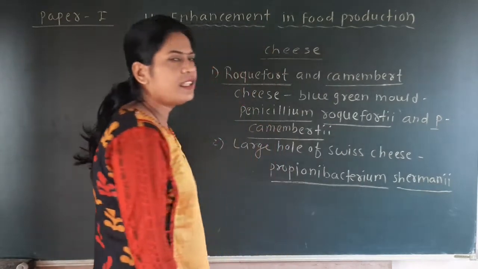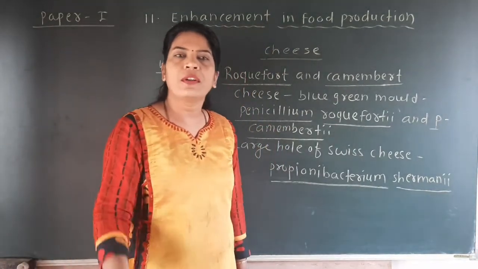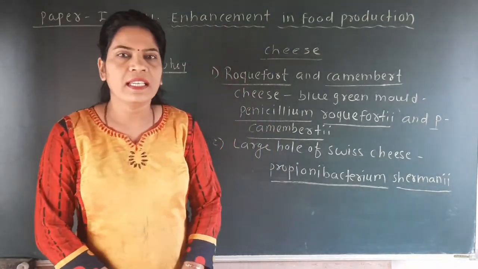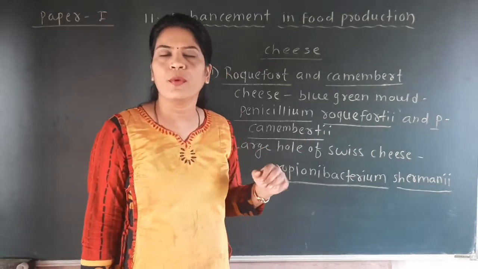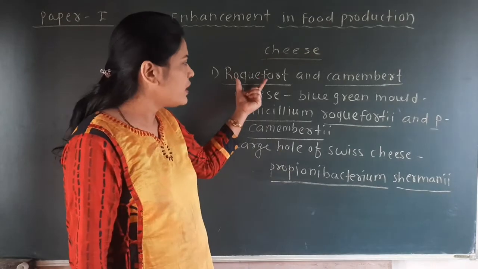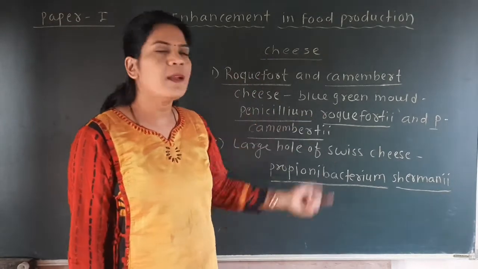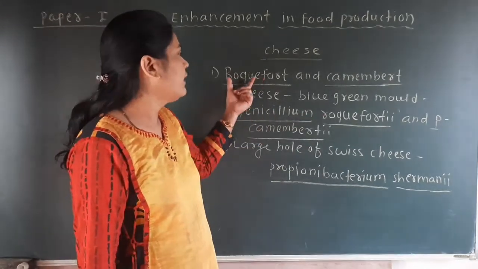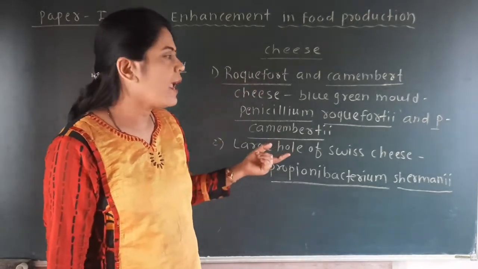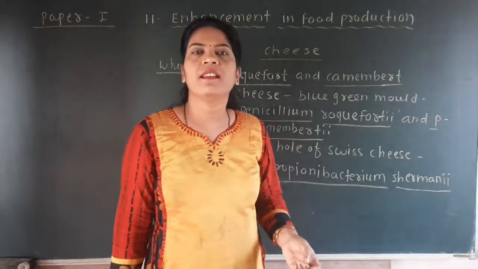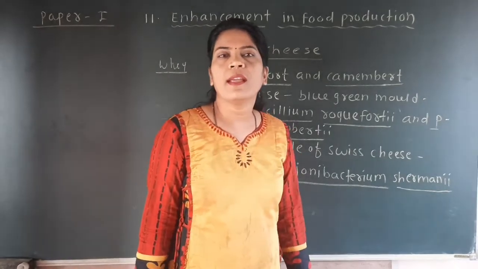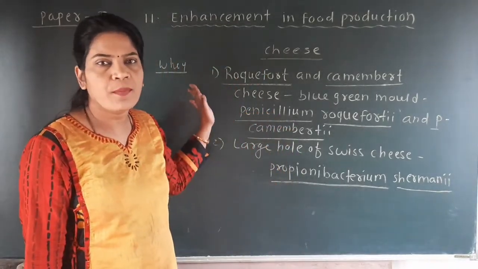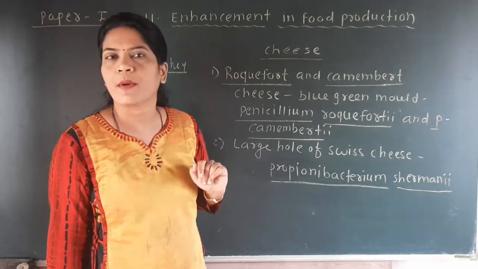Okay, you have to remember this for the state board, because if a question is asked from the MCQ point of view, such as which cheese is prepared by Penicillium roqueforti, then you have to say it is the Roquefort cheese, and the Camembert cheese is prepared by the mold Penicillium camemberti. So this is the important thing about cheese, which is an important dairy product.